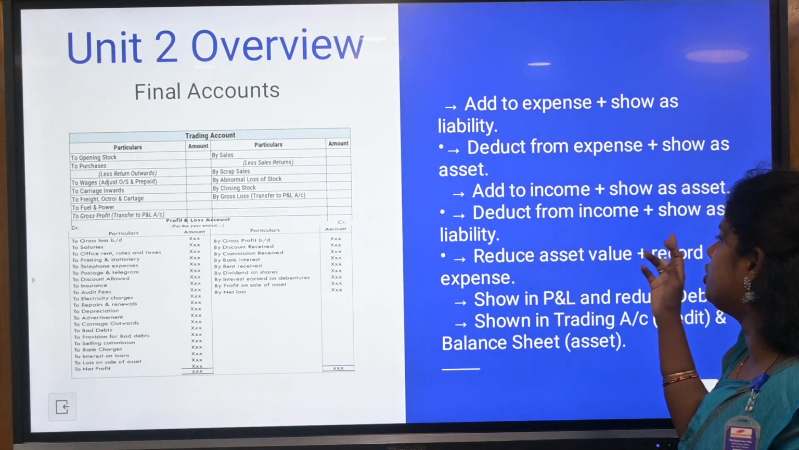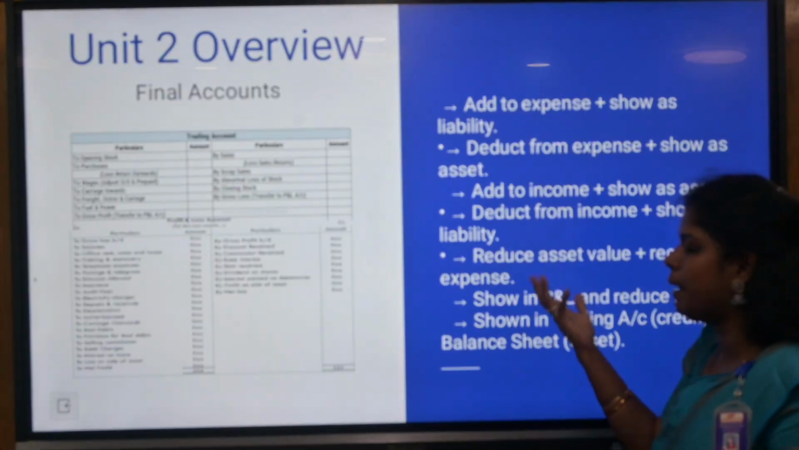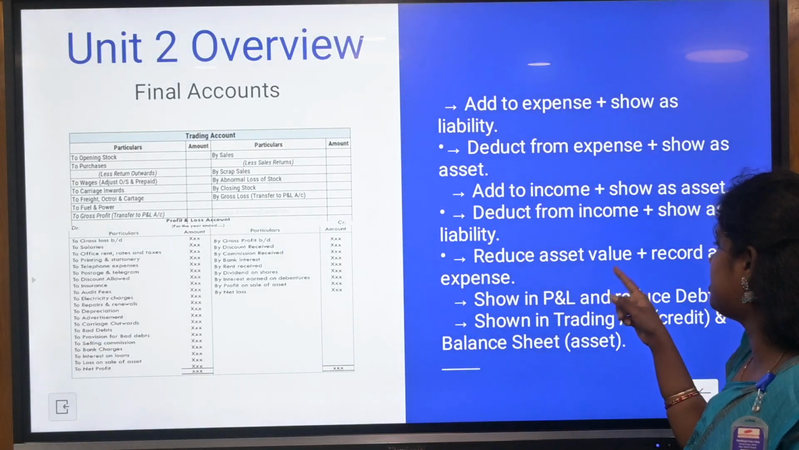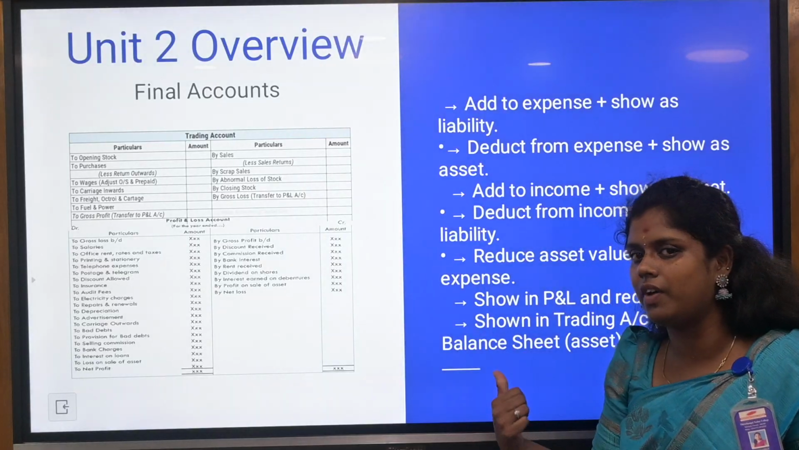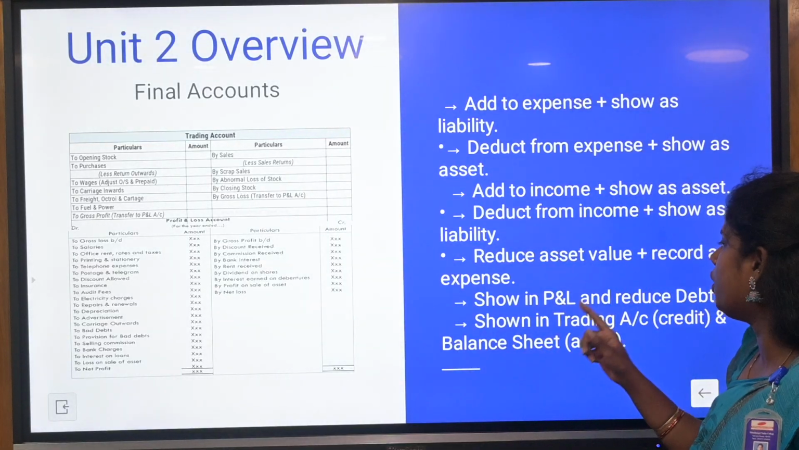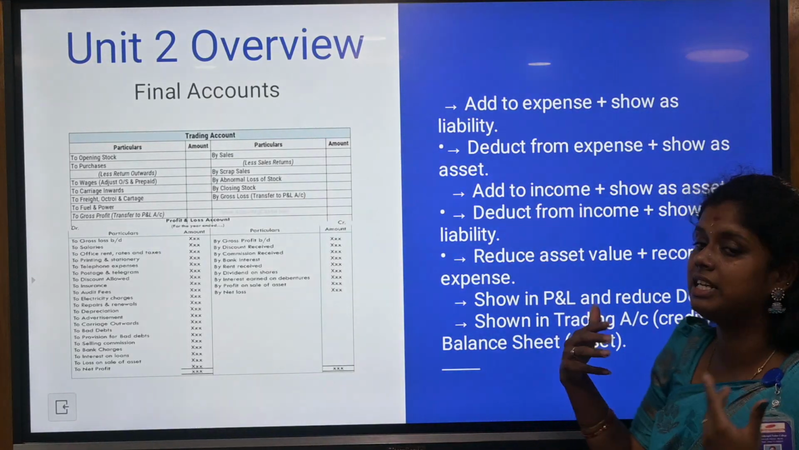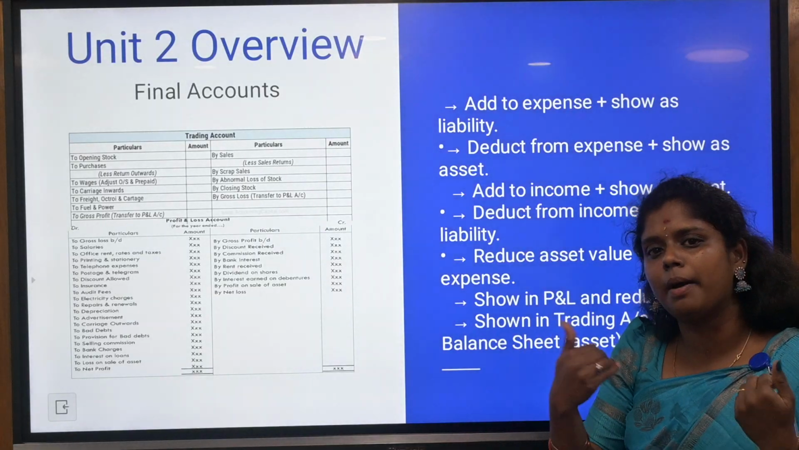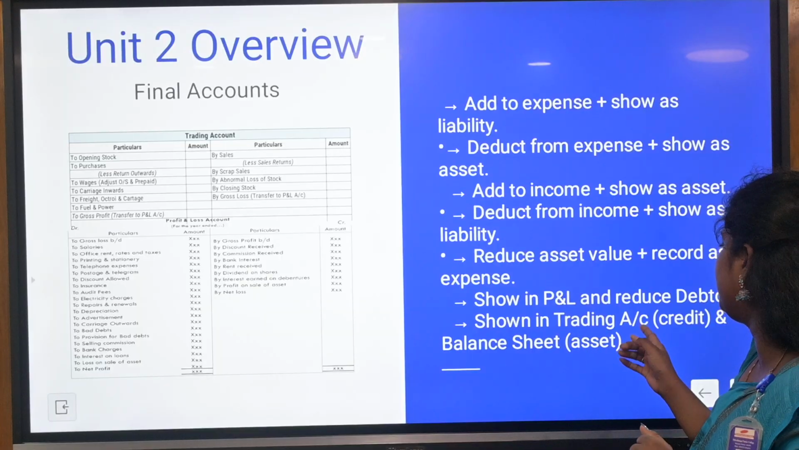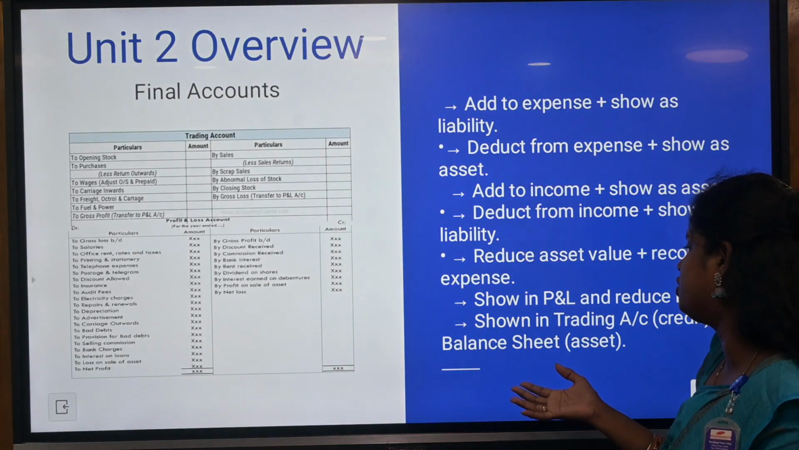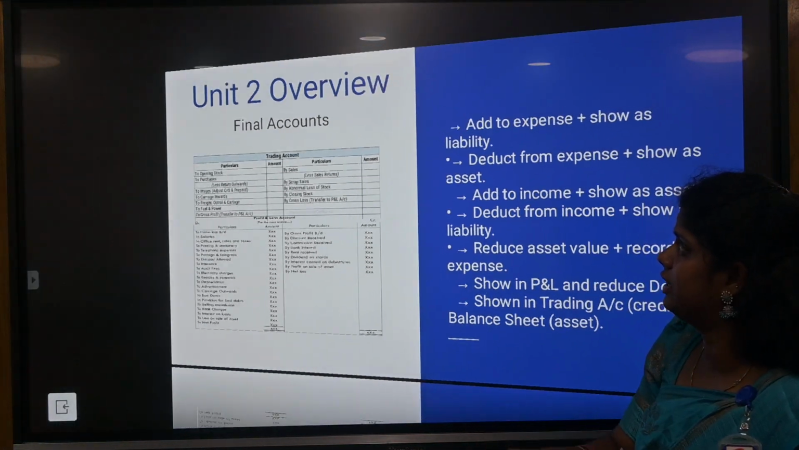Deduct from the income and show as a liability. Again the advance payment will be a liability. Reduce the asset value plus record as an expense. Here reducing the asset value is nothing but depreciation. Show in the P&L account and reduce debtors. So it is a bad debt. Whether it will be coming into your account or not, that is called bad debts. It is shown in the trading account credit side and the balance sheet, that is the very important thing.